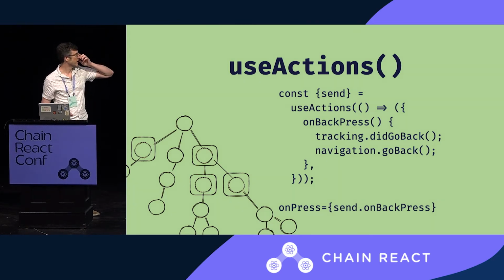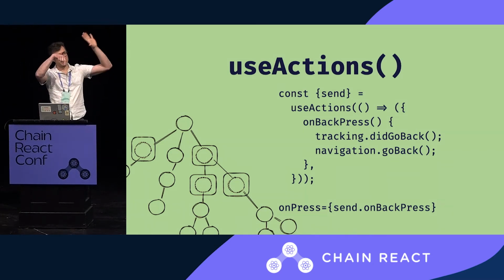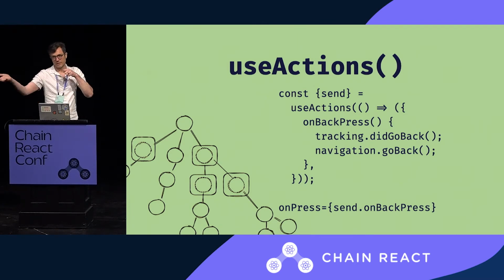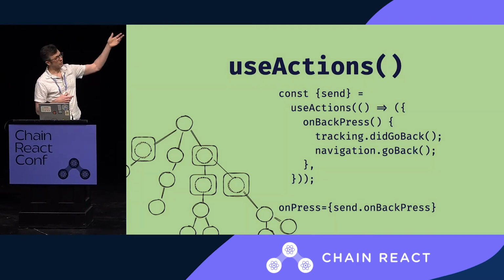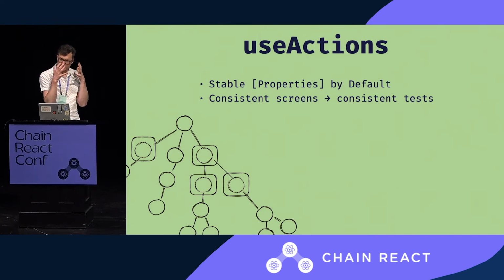The trick it uses is the same one that was proposed with useEvent, where on the way in, it picks up the new function instance and puts that onto the already existing object. And so the same object is put back, but all the closed over values are up to date. So stable by default, stable properties by default. So far we've got the store is stable, send is stable, and we have these nice consistent screens. We can now copy and paste tests, because that's what we're going to do anyway. And those tests are consistent with each other. So actually that's a reasonable thing to do.